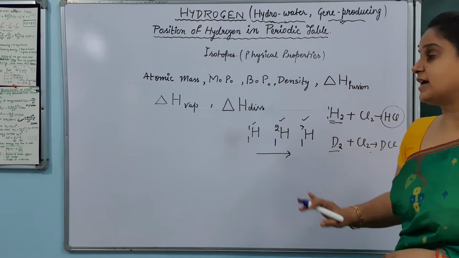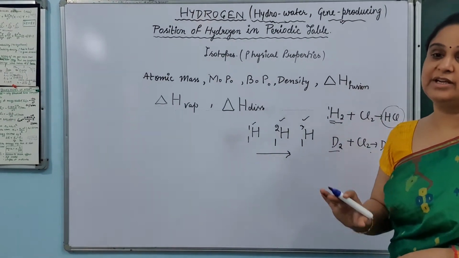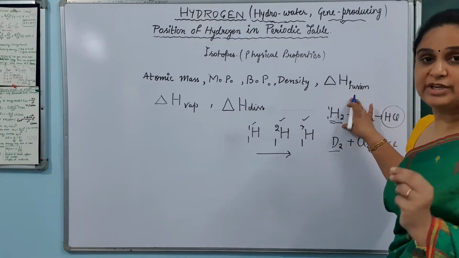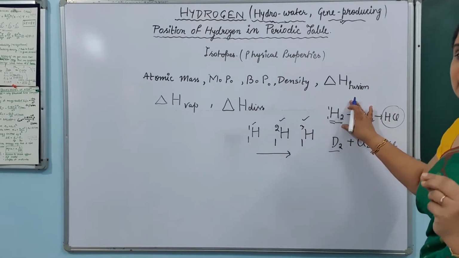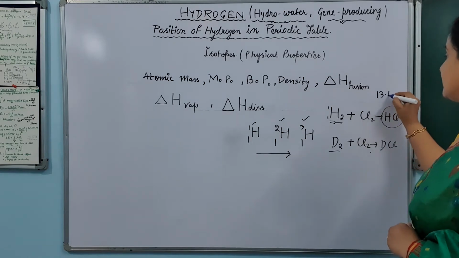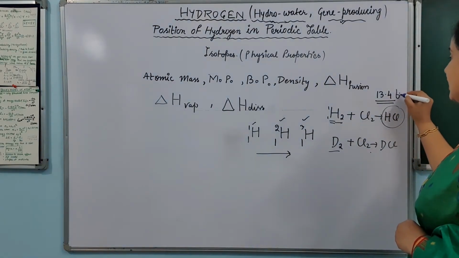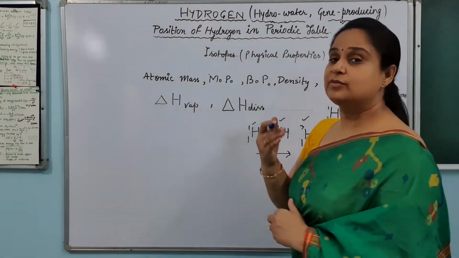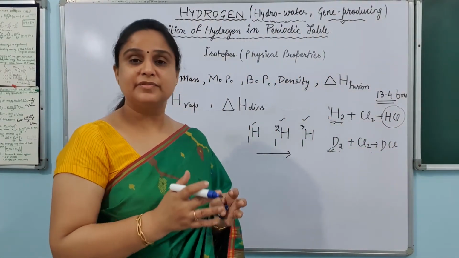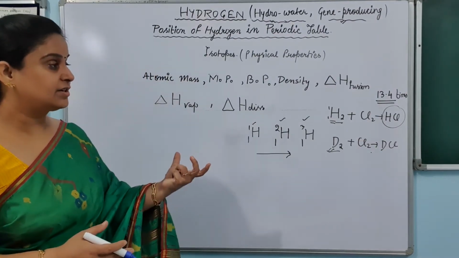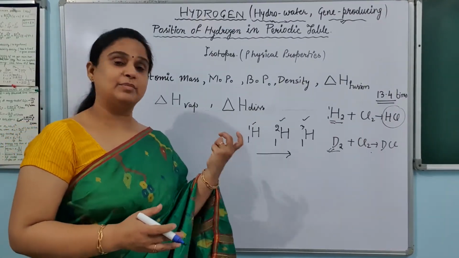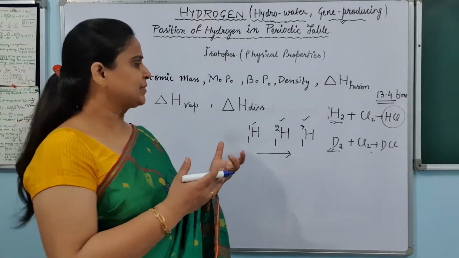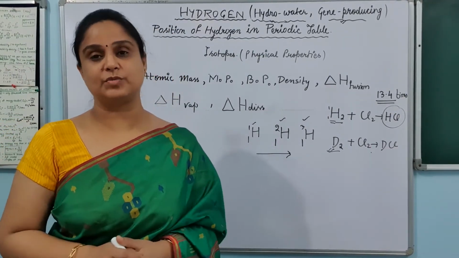But the difference in the reaction is the rate of the reaction. And you know what? The first reaction, of hydrogen protium, is 13.4 times faster than the reaction given by deuterium. So what is the difference between these two? The difference in the reaction rate. So the more the mass, the lesser will be the rate of the reaction. So this was all about the properties of isotopes of hydrogen.